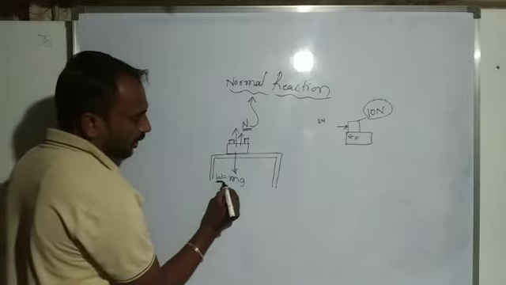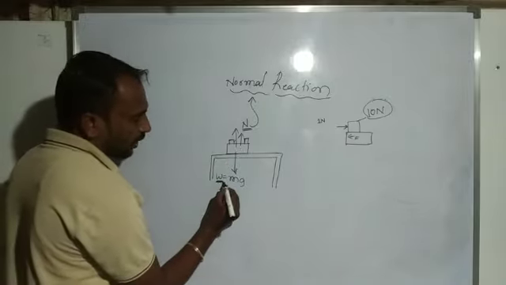So weight of a body, so how much weight is there? That much of a normal reaction we will get, but it is in the opposite direction. Because weight is in the downward direction, so normal reaction is in the opposite direction. It means upward direction. Yes, when the weight of a body increases, automatically the normal reaction also increases.